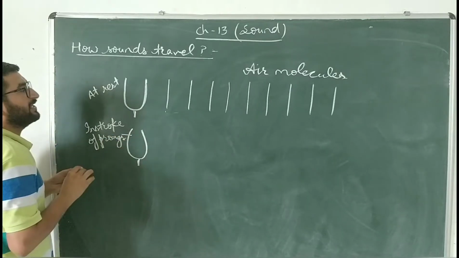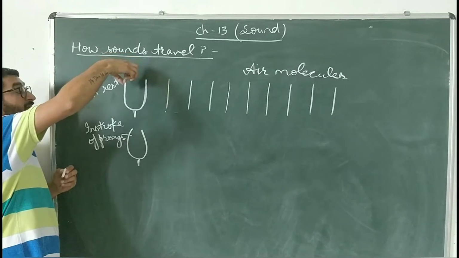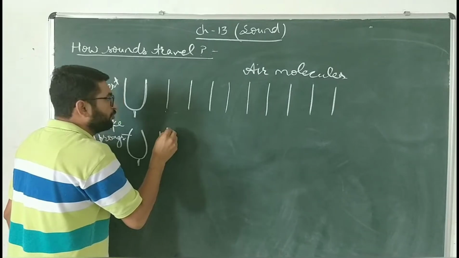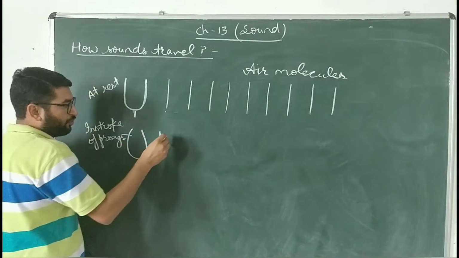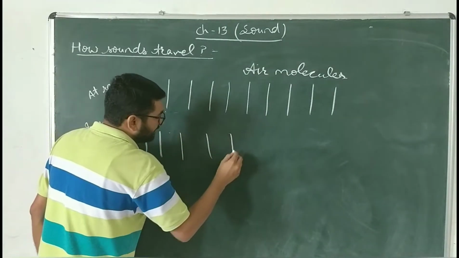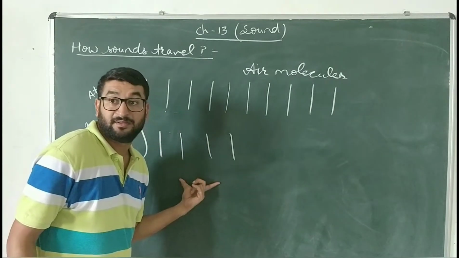मैंने क्या किया बच्चे, इस ट्यूनिंग फॉर्क को ऊपर से दबा दिया and when I leave it, what will happen? It will start to produce vibration. When I give it an in stroke, these air molecules will increase their gap. इनके बीच का गैप क्या हो जाएगा बच्चे? पहले से बढ़ जाएगा.